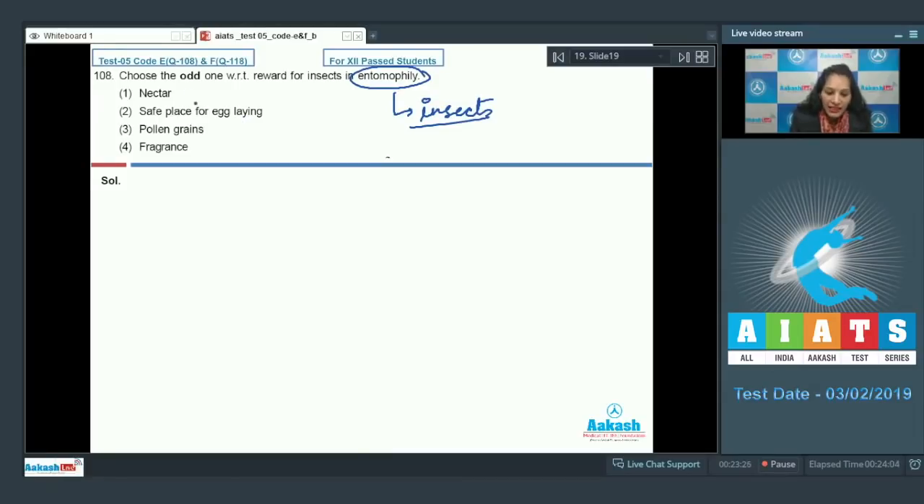The insects get nectar, yes. Insects get safe place for egg laying, yes, it's a reward for insects. Third, pollen grains for nutrition, yes. Fragrance, no. Although insect pollinated plants have fragrant flowers to attract the insects, but it is not the reward for the insect. It is just an attribute which can attract the insects towards the plant for pollination. So the correct option for the given question is option number 4. Let's move on to the next question.